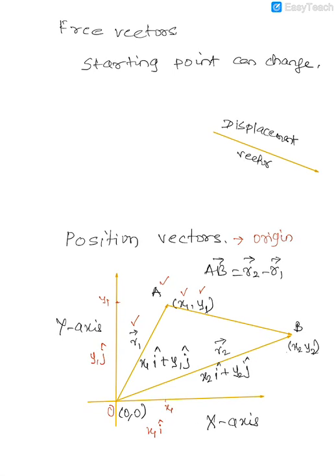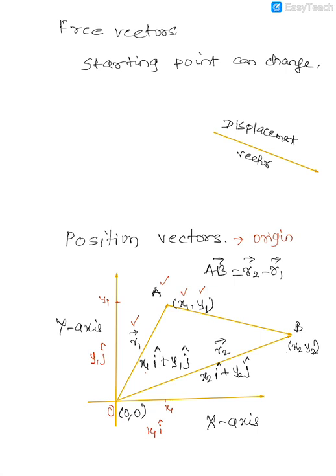So this way, the position of A is x1 towards the positive x-axis and y1 towards the positive y-axis. We represent it as x1 i cap plus y1 j cap. So this is the position vector.